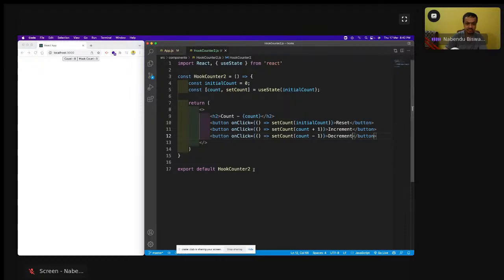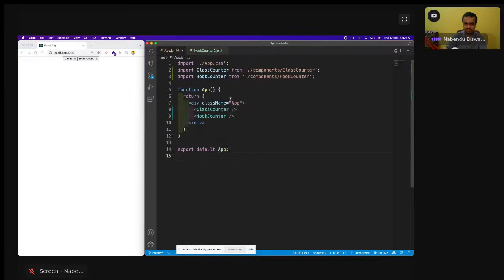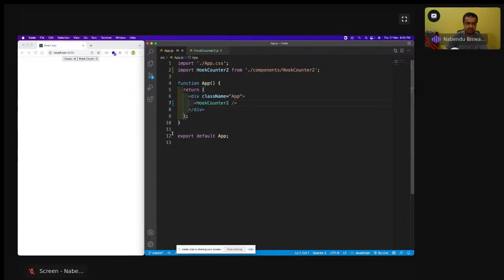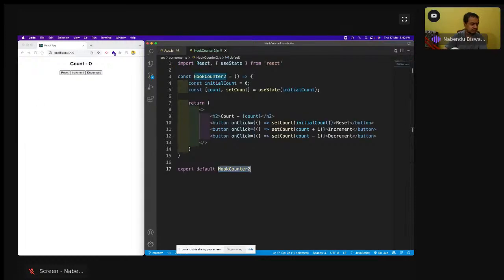So after this, let us show this hook counter 2 only. Remove this class counter, save it. So this hook counter 2 has all these things. Increment is working fine, decrement is working fine, reset is working fine. So this is just a small thing. Now what we want to see is what happens if we do some increment at a very fast rate.